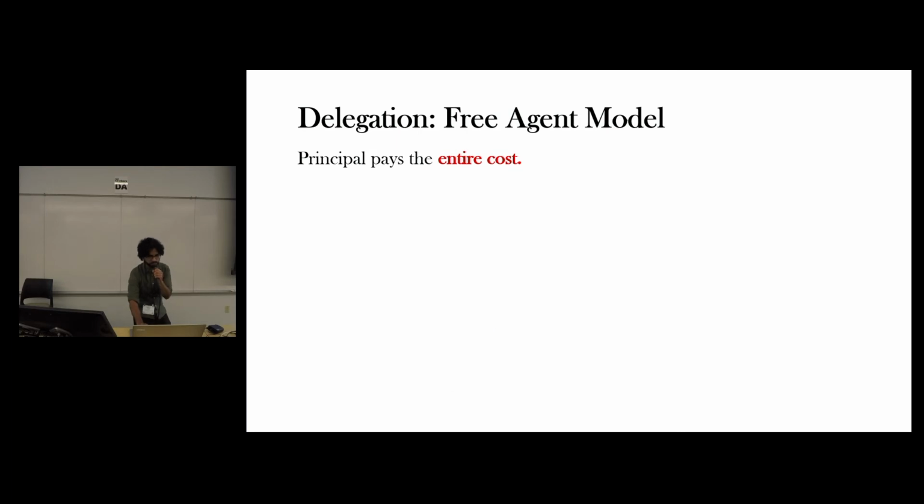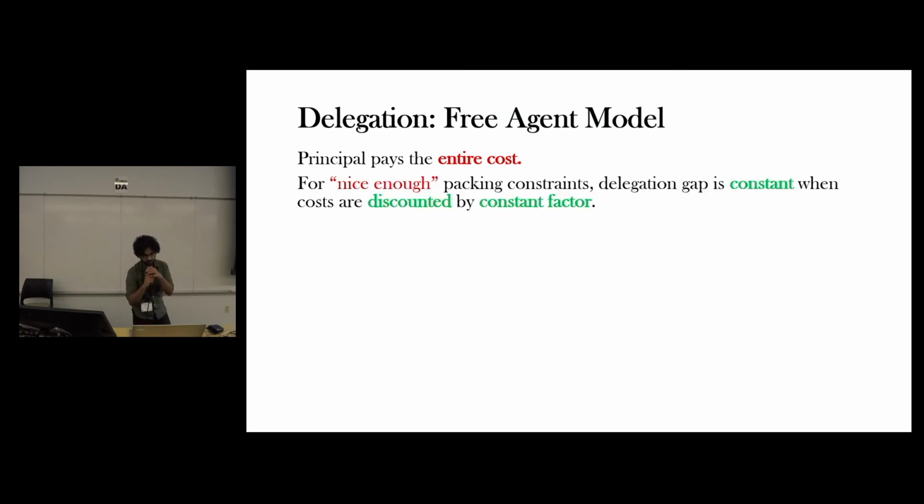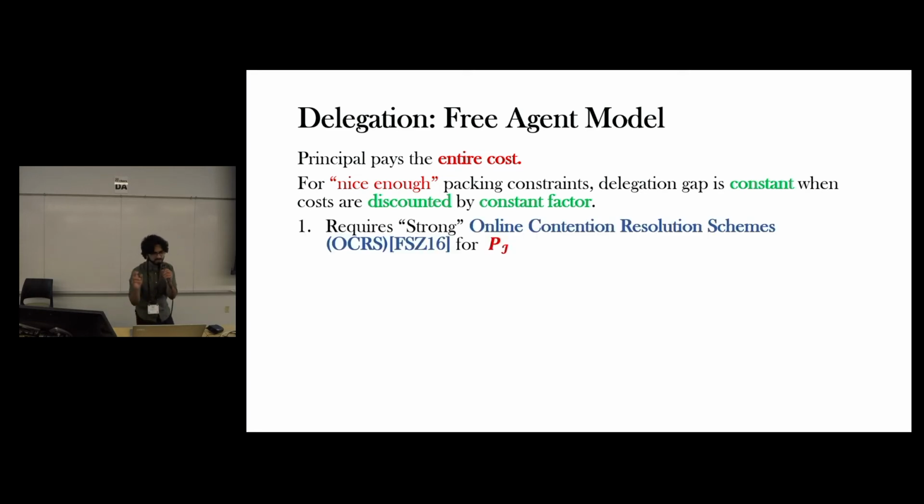So for the free agent model, where the principal pays the entire cost, we show that for nice enough packing constraints, the delegation gap is constant when the costs are discounted by a constant factor. This nice enough constraint requires a strong online contention resolution scheme, which I'll explain in some time.